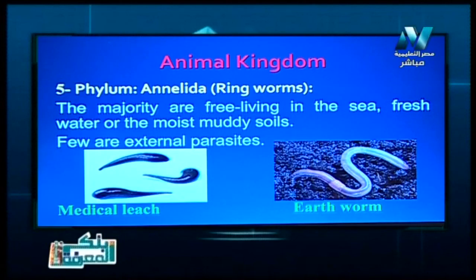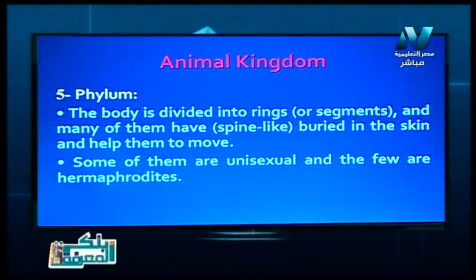So there is a digestive system, circulatory system, and of course excretory system beside the reproductive system. And the sexes here are separate, that means they are unisexual worms.